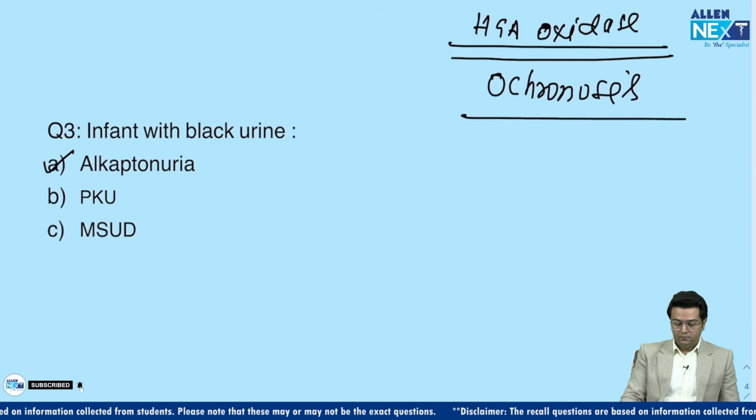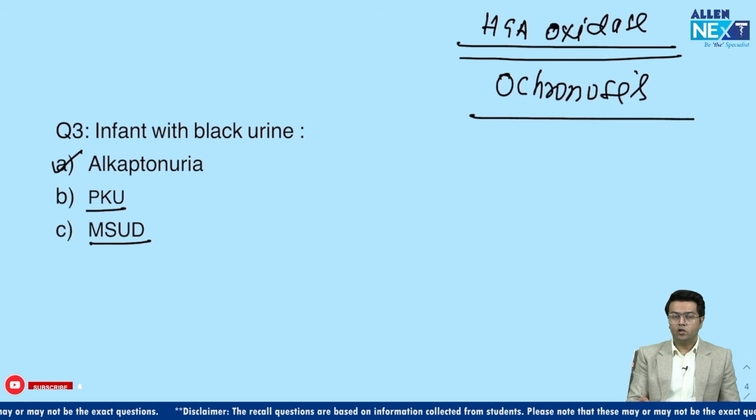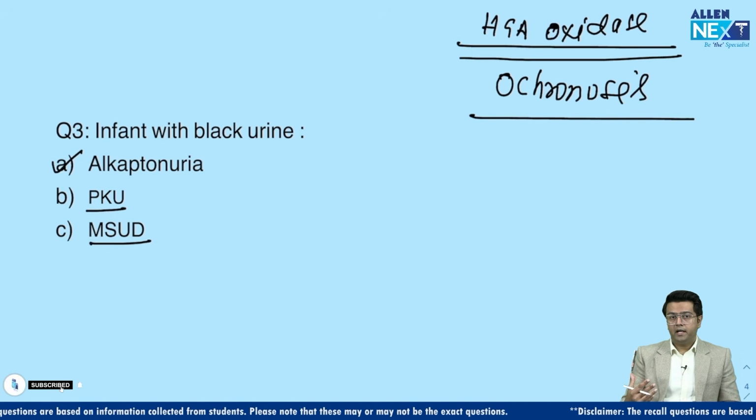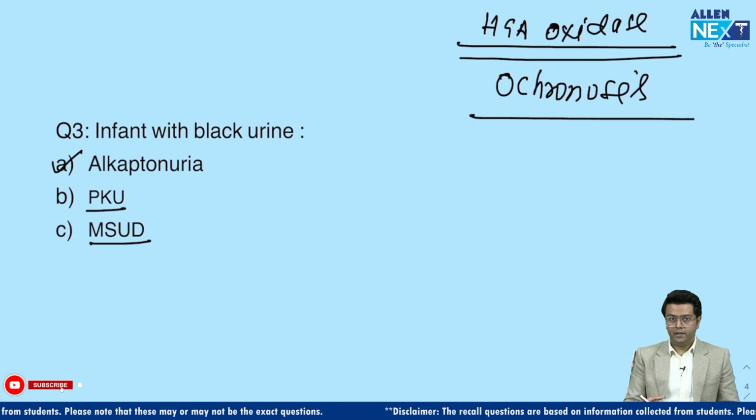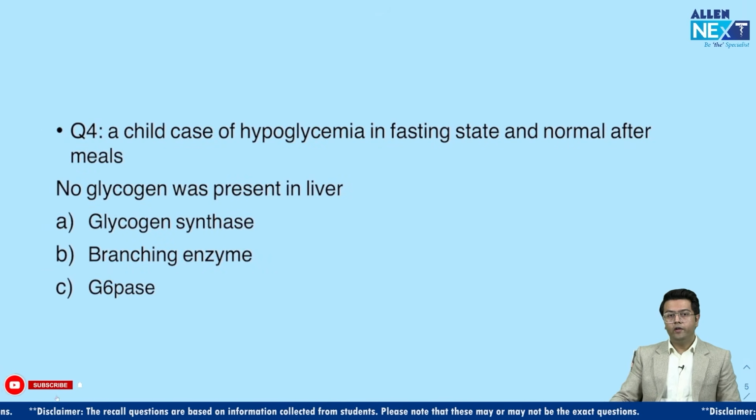Fine. In PKU there is a mousy odor, right? But the urine color is not changed. In maple syrup urine disease also, there is no change in the color of the urine, and the urine has a typical caramel-like, or I can say intensely sweet odor, which is of burned sugar. So a burned sugar odor may be present. Am I right? Okay, moving on to our next question, that is question number 4.